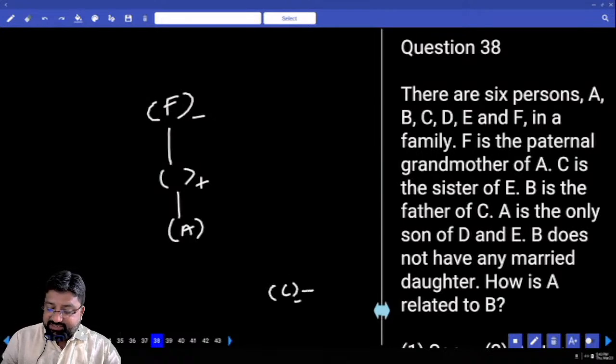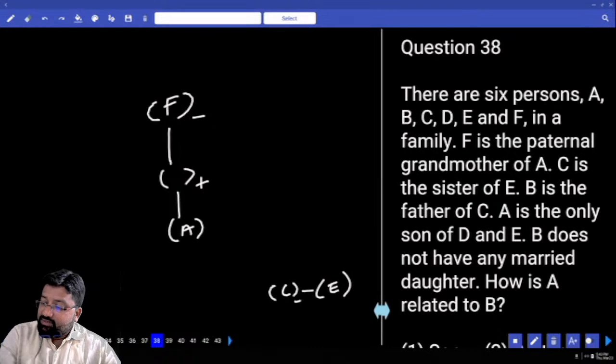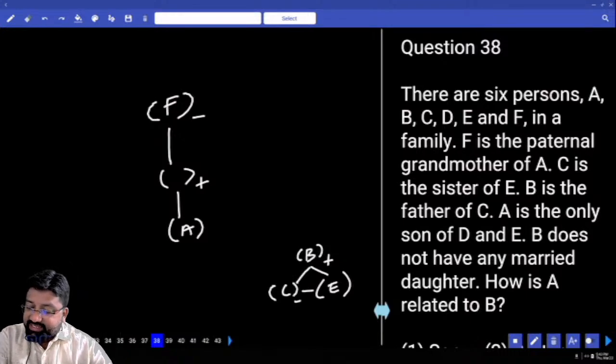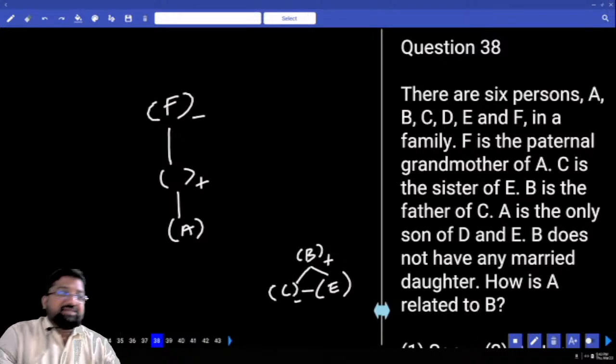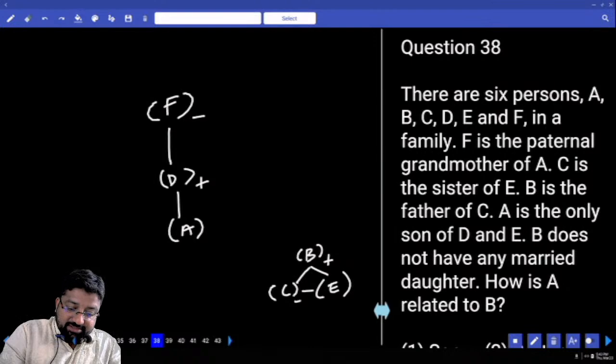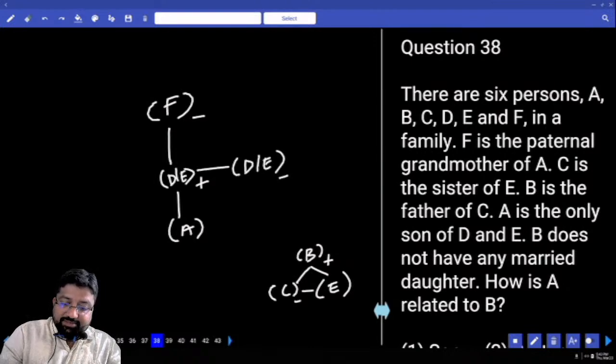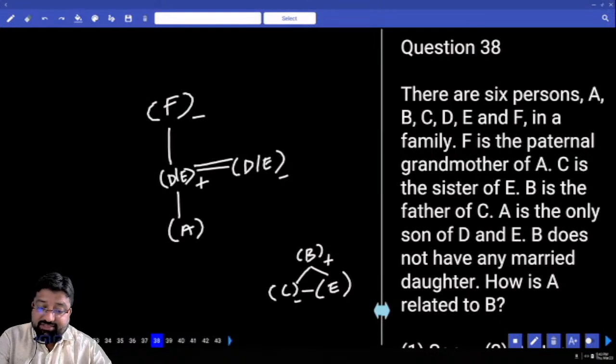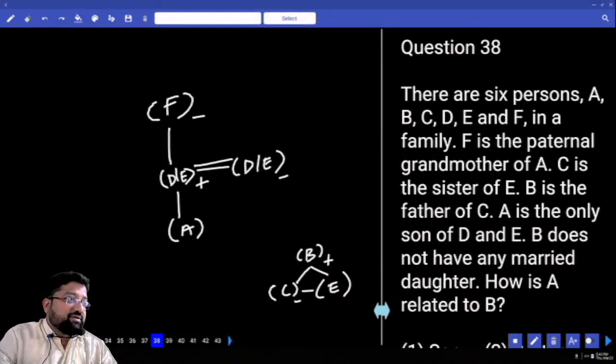C is the sister of E. B is the father of C. A is the only son of D and E. So this is D or E. Tell me, what did he say there? A is the only son of D and E.